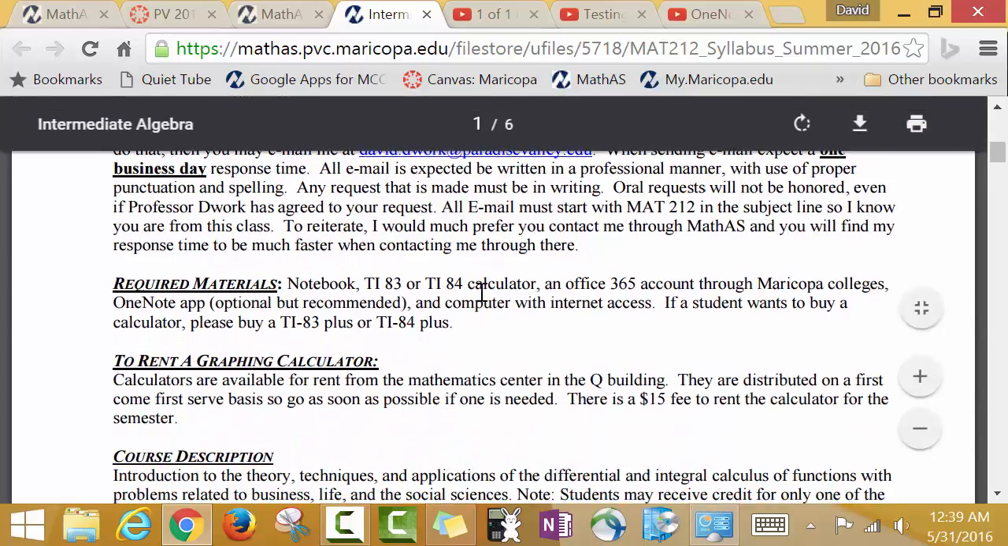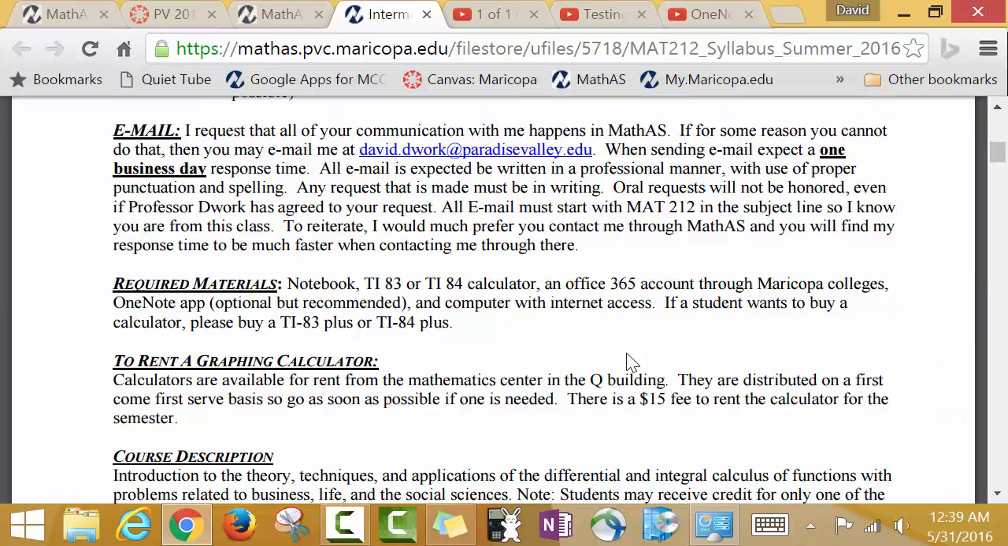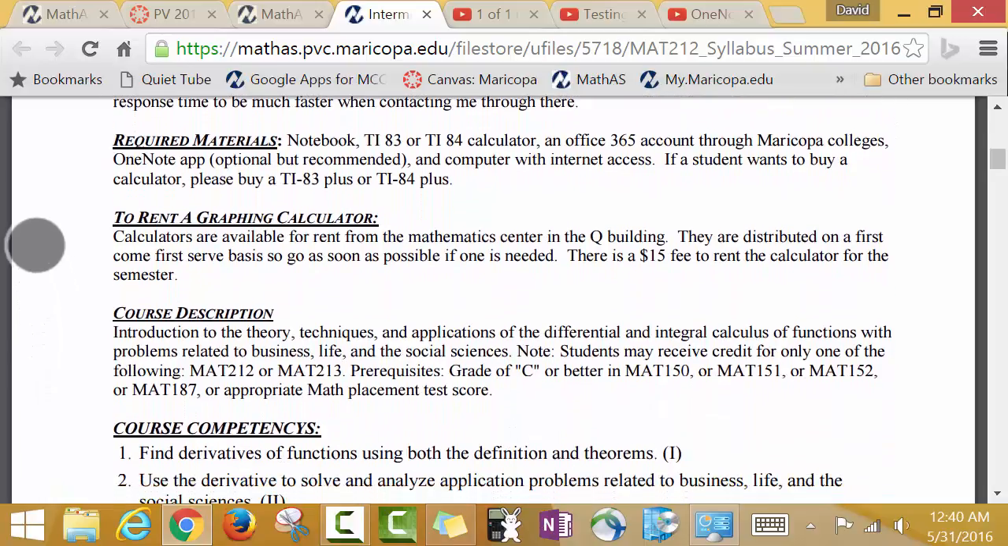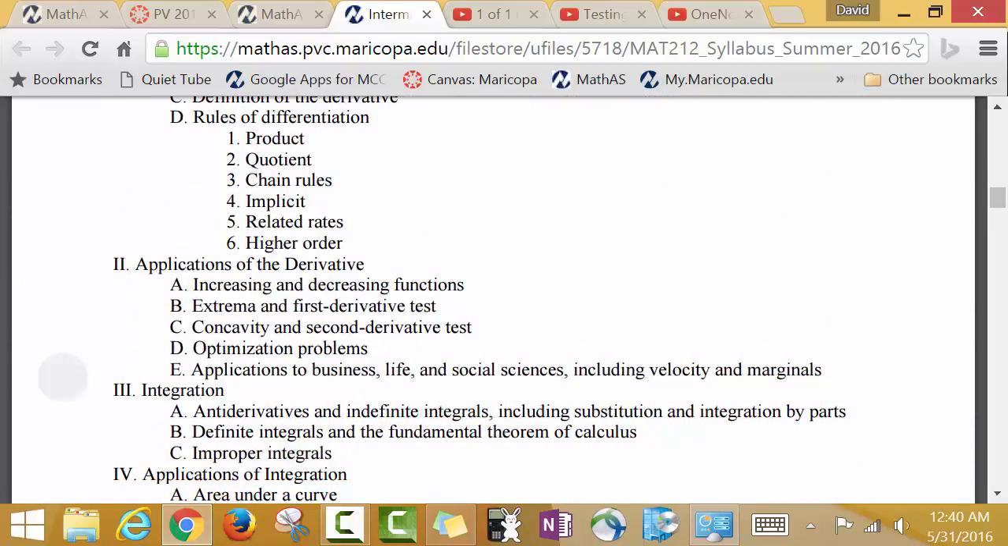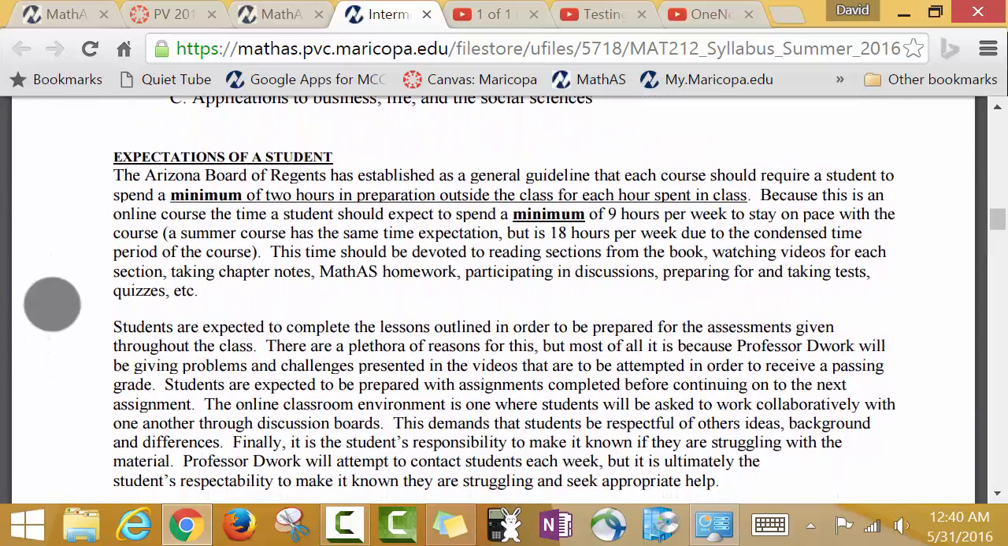Okay, required materials, TI-83 or 84 calculator. You need to have the Office 365 set up through Maricopa Colleges. Access to OneNote app. You have to have a computer with internet access. Okay, what else? The competencies, again, you read through this. I'm not going to spend my time reading this to you.